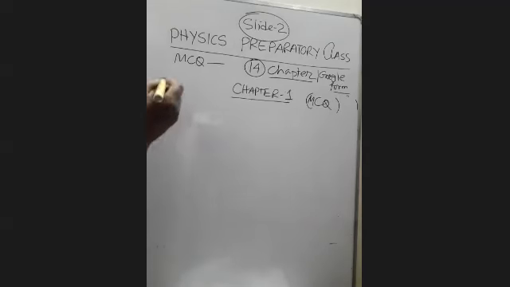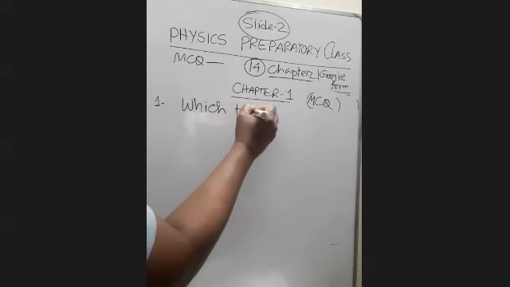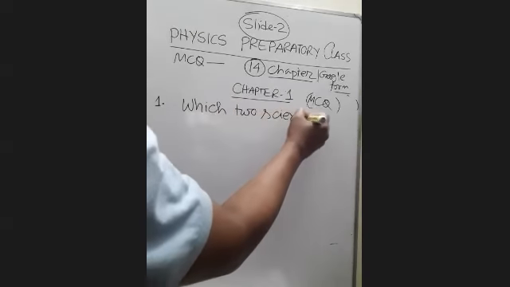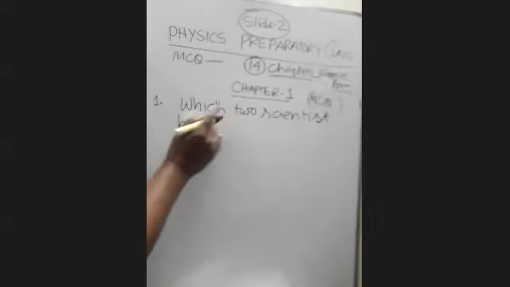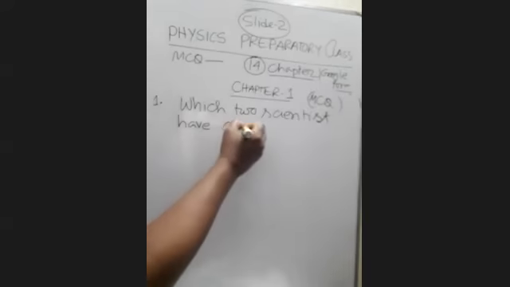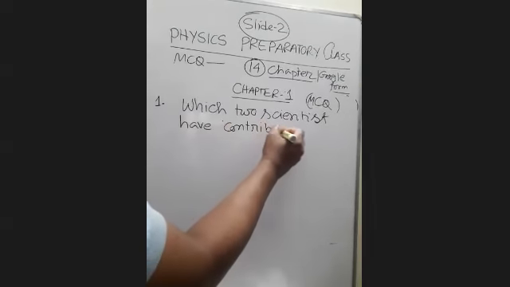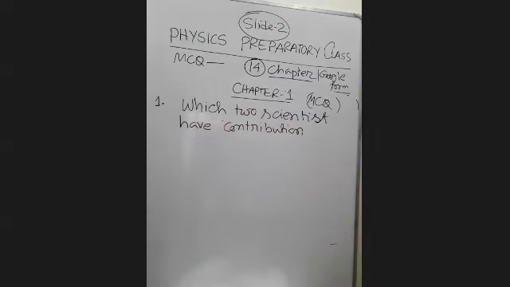First one, it is a very important type of question. Which two scientists have contributed together? It is uncommon for you to find out.